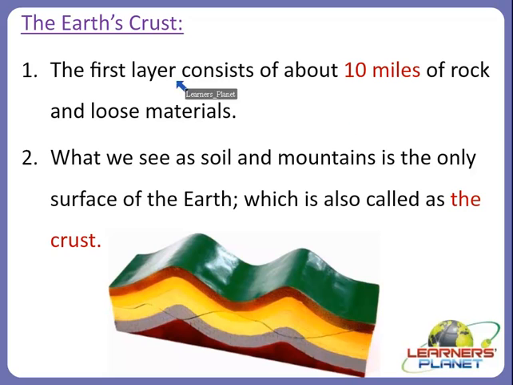The earth's crust. When we observe it very finely from the nearby surface, how does it appear? It appears in this form. The earth's crust is the first layer, which consists of about 10 miles of rock and loose materials.